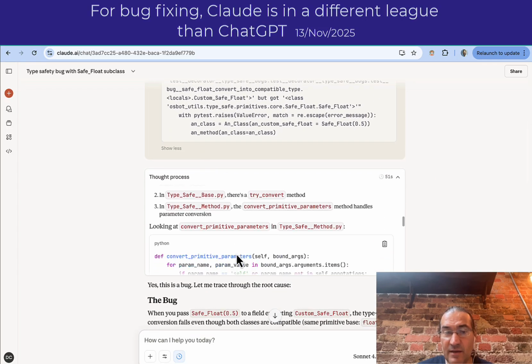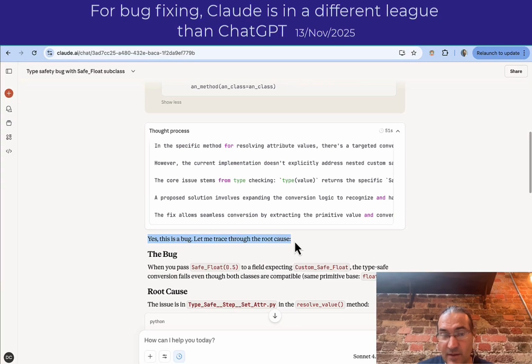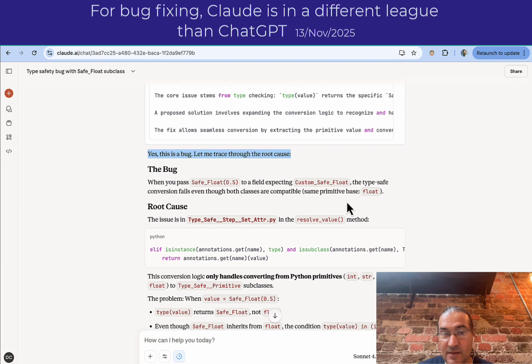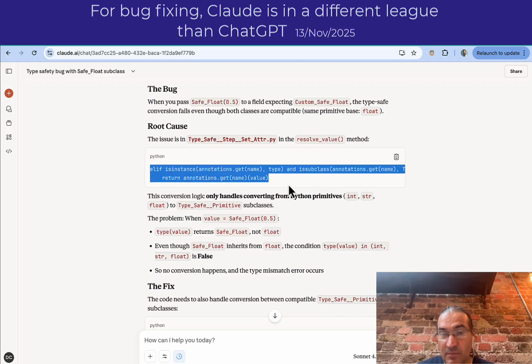He thinks about it, goes through the stuff, follows the process, and then he goes, yes, it's a bug. Let me trace it. When you pass this, it expects this. The root cause is here. Absolutely freaking spot on in the resolve value. And that's the point, right?